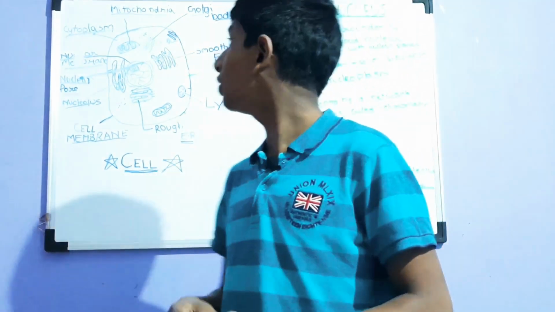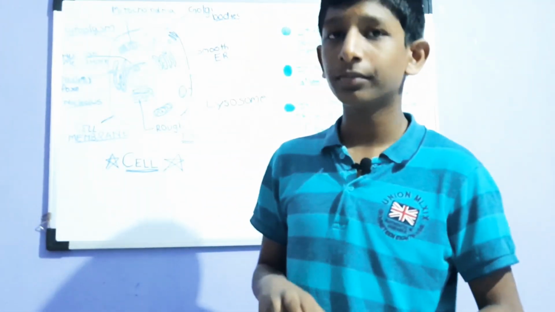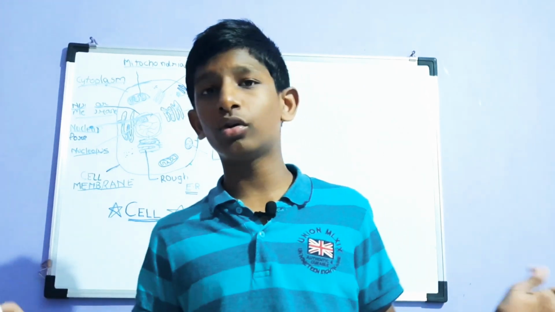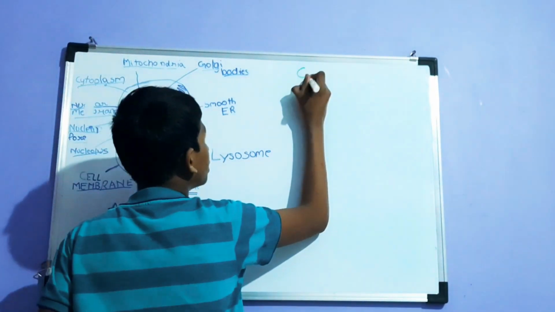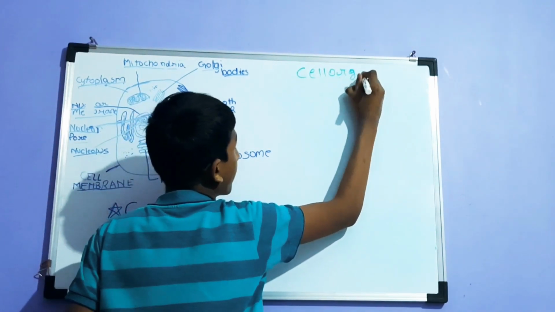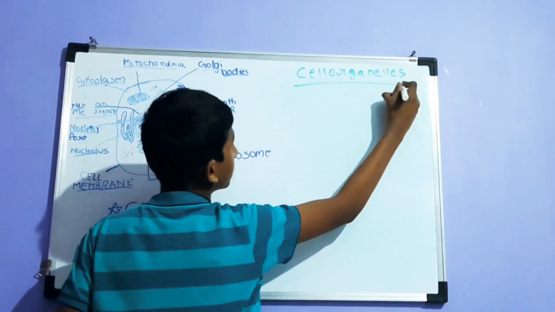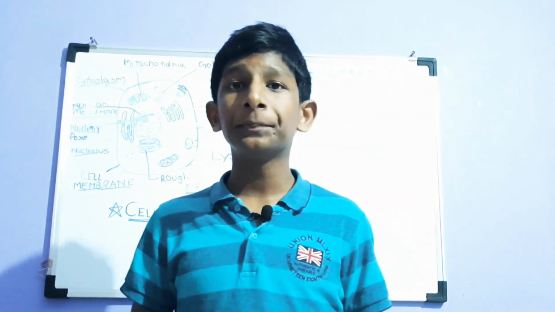Next we'll move on to some other cell organelles which I am going to tell you right now. So guys, now we have moved on to the final part of this video, which is about certain cell organelles which we can see.